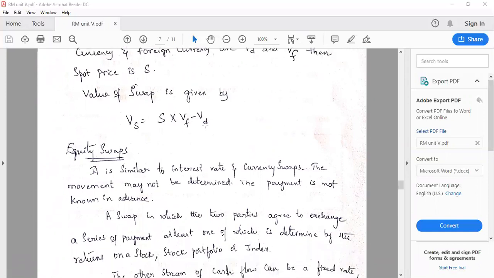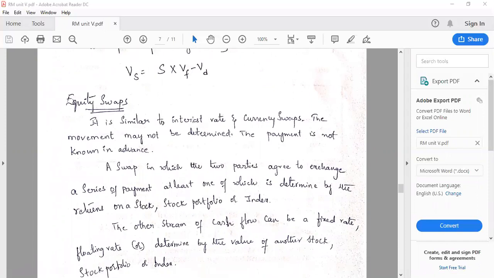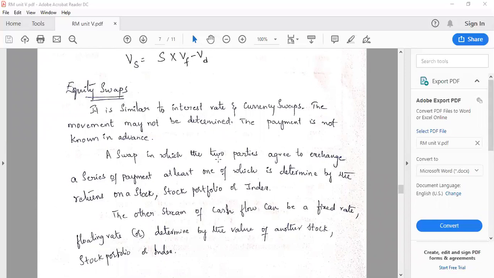Now let us go to the next type of swap, that is equity swaps. Equity swaps are similar to interest rate and currency swaps. The movement may not be determined, and the payment is also not known in advance. We can't predict the movement, and we also can't find out in advance how much amount we are going to pay.